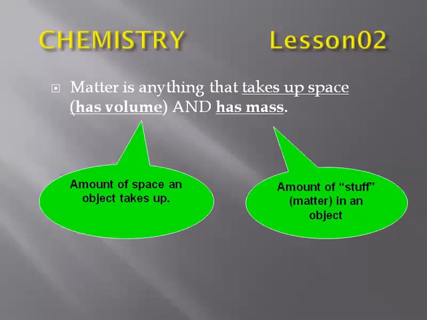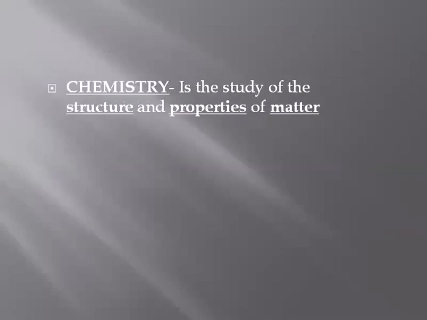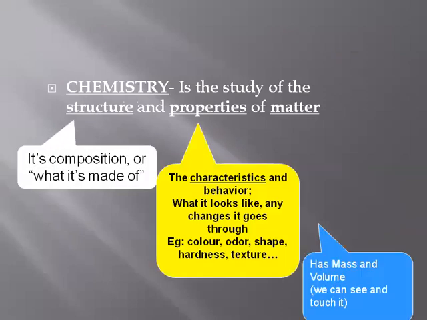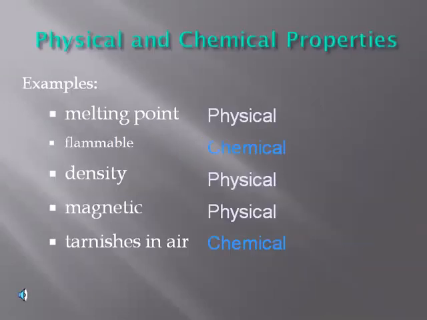In our last video lesson, we discussed matter, which involves everything around us that takes up space and has mass. In our surroundings, we see a large variety of objects with different shapes, sizes and textures. We have also discussed the structure and properties of matter, that is its composition, characteristics and behavior.